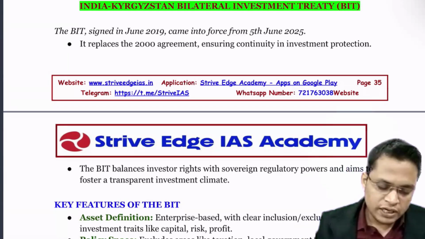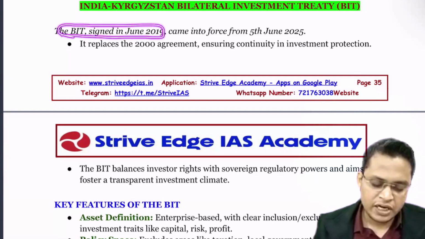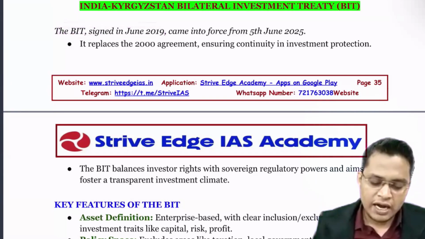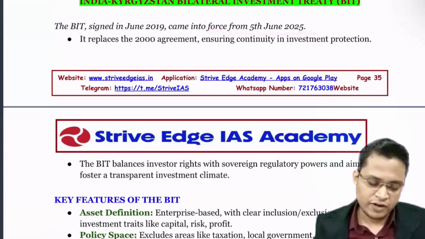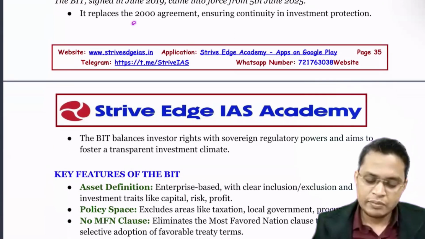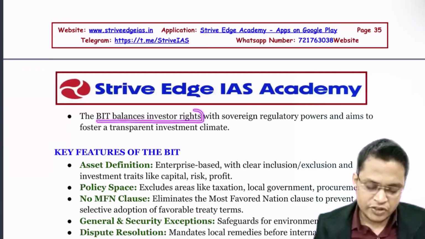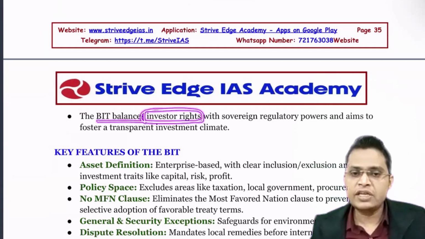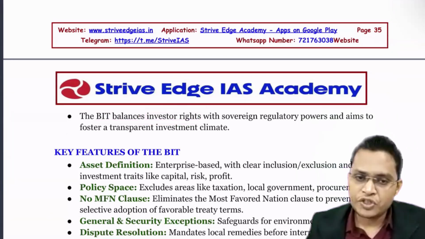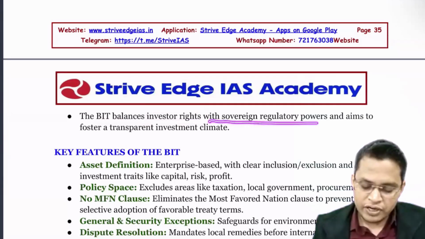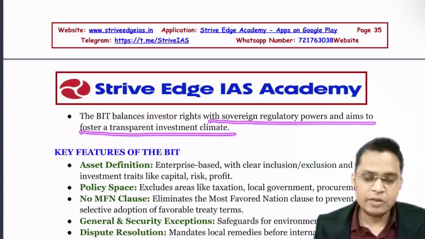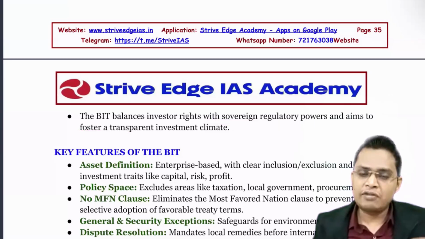Next, the India and Kyrgyzstan Bilateral Investment Treaty. Bilateral investment treaties are generally treaties between two countries. Let's say I'm an investor investing in a country. I need some return and protection of my money, na. At the same time, that country needs that the investment should not be misused, and should be used in a way that benefits that country, so that both I and that country benefit. Investment treaties guide that. India signed the bilateral investment treaty with Kyrgyzstan in 2019, and it came into force on 5th June 2025. It replaced the 2000 agreement, ensuring continuity in investment protection. The treaty balances investor rights, meaning return and protection of your money, with sovereign regulatory power, aiming to foster a transparent investment climate. At the same time, being a sovereign country, India wants that the investment should not be misused or abused, and tax laws should not be violated.